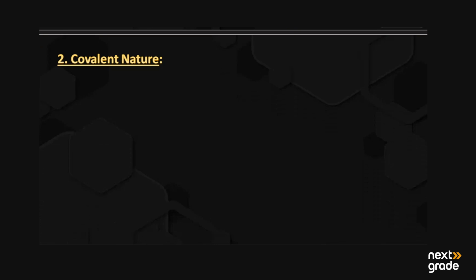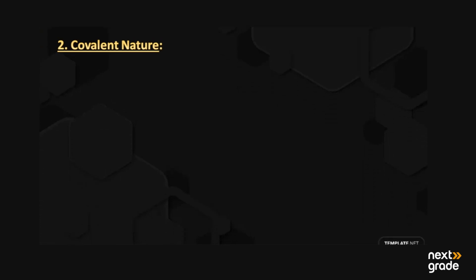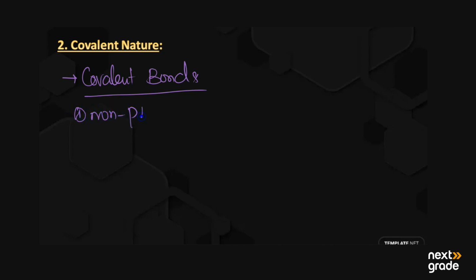Next we have the second property, that is the covalent nature. Covalent nature means all the organic compounds are covalently bonded compounds, meaning they can make covalent bonds, and these covalent bonds may be of two types. Number one is non-polar in nature with a few exceptions, and they may also have the polar covalent bond. So there are two types of bond: the first one is non-polar and the second one is polar covalent bond.